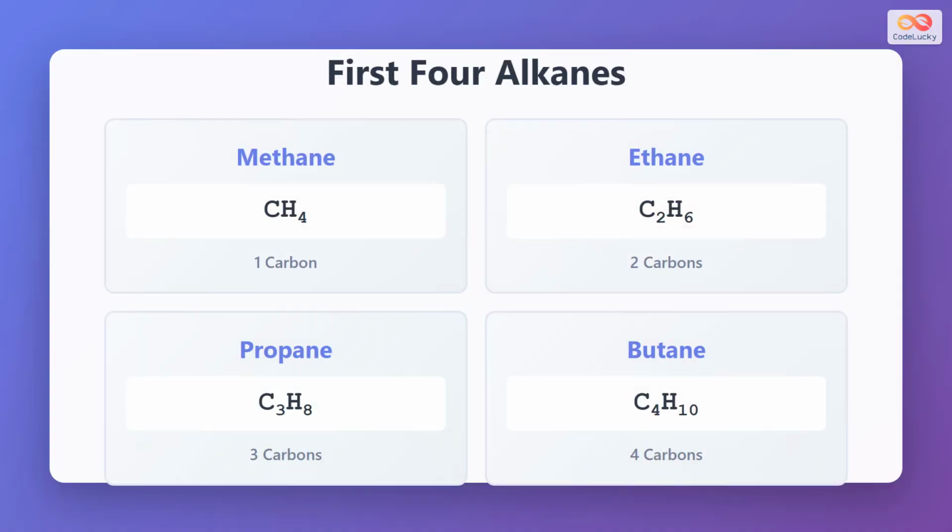Let's look at the first 4 alkanes in the homologous series. Methane has 1 carbon atom, and its molecular formula is CH₄. Ethane has 2 carbon atoms with the formula C₂H₆. Propane contains 3 carbon atoms with the formula C₃H₈, and butane has 4 carbon atoms with the formula C₄H₁₀. Notice how each successive alkane adds 1 carbon atom and 2 hydrogen atoms, following the general formula CₙH₂ₙ₊₂. These first 4 alkanes are gases at room temperature and are commonly used as fuels.